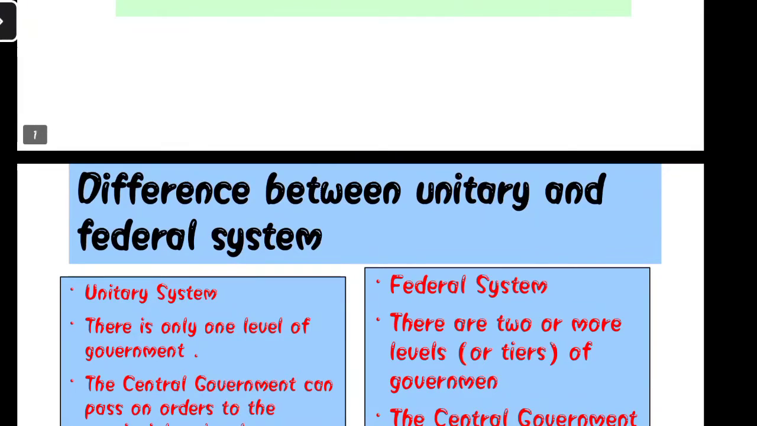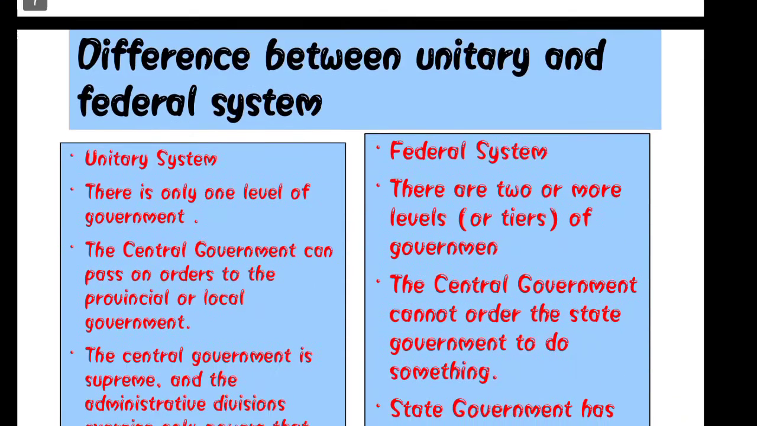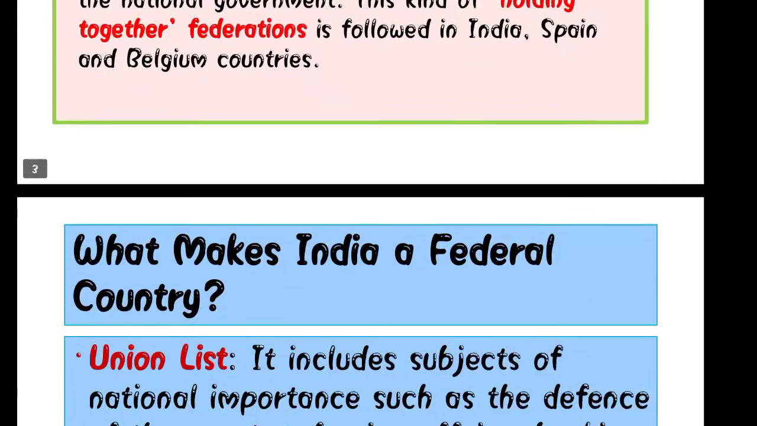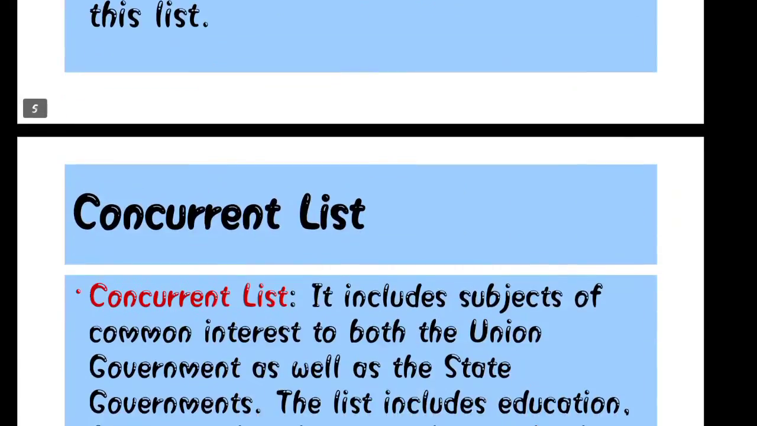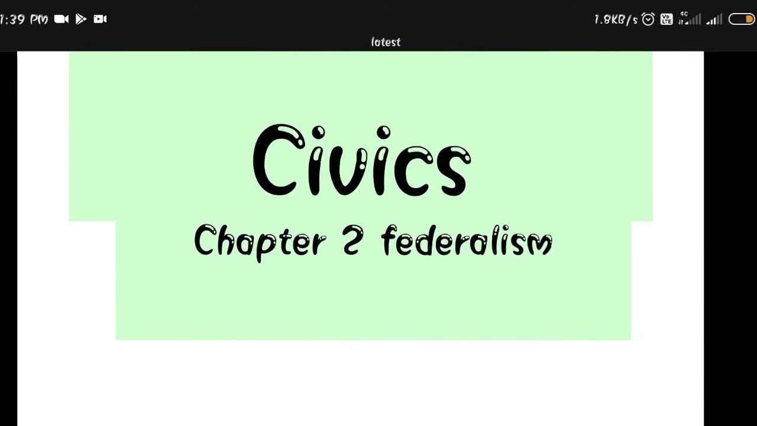The first topic we will be covering is the difference between the unitary and the federal system. Second topic is the different routes through which a federation can be formed. Third one, what makes India a federal country? So today we will be covering only these three topics.